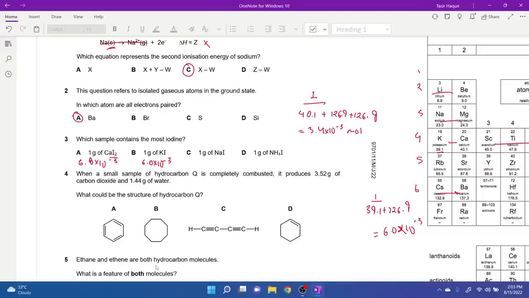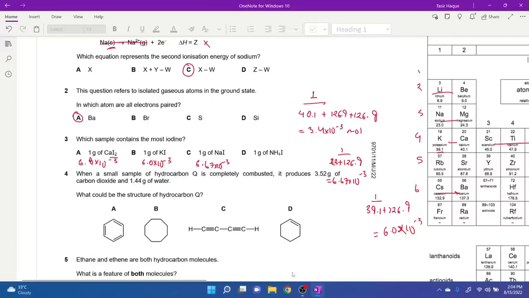Now for sodium. So this is going to be 1 divided by 23 plus 126.9, since sodium has 23. 1 divided by answer gives us a value of 6.67 times 10 to the power minus 3. Interesting. This is 6.67 times 10 to the power minus 3. Last one, ammonium iodide. So nitrogen is 14, hydrogen is 4.